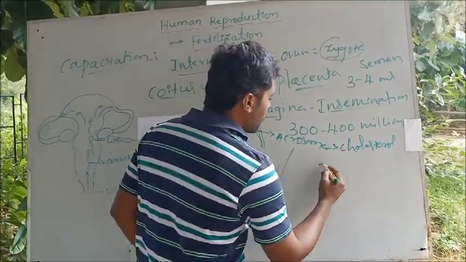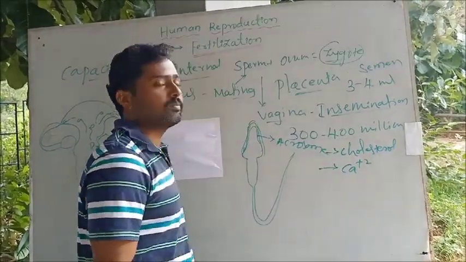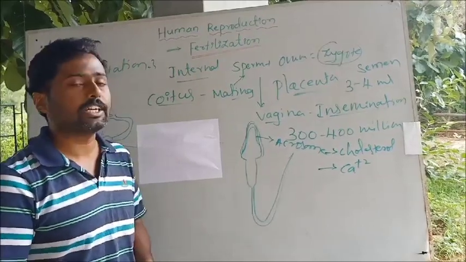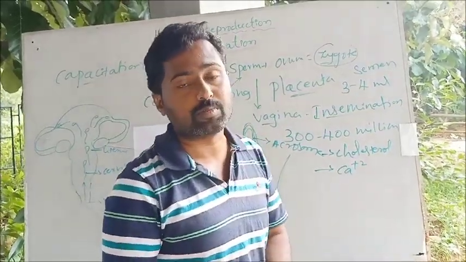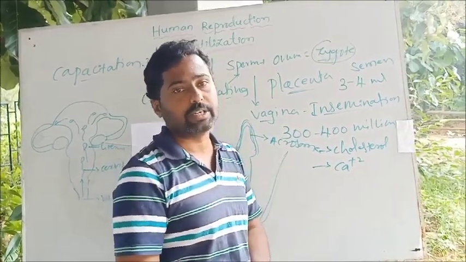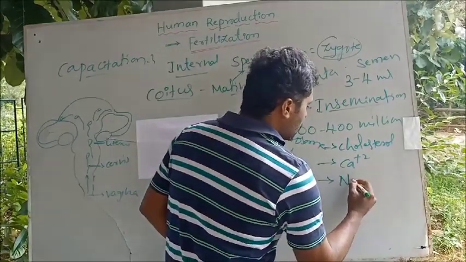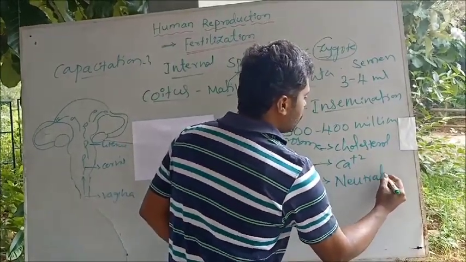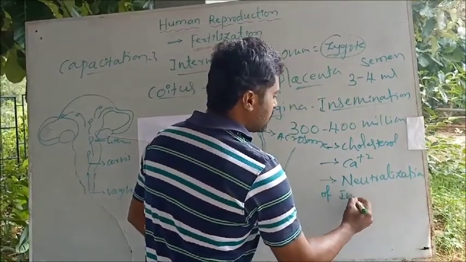The first is removal of the cholesterol or fatty sheath found around the acrosome, and the second thing that happens is entry of calcium ions into the sperm. Entry of calcium ions into the sperm is very much necessary for the motility of the sperm. The sperm motility will increase once the calcium ions enter into it. And another thing, neutralization of inhibitory factors.